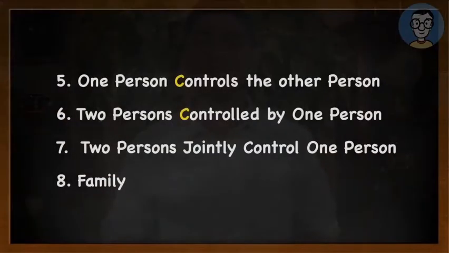Now let us discuss the other four scenarios, which are comparatively easier to understand. Now let us talk about the fifth scenario where one person will be treated as related to another person. The fifth scenario says that where one person controls the other person. The word which is important here is control. If one person is controlled by the other person, both the persons will be treated as related persons.